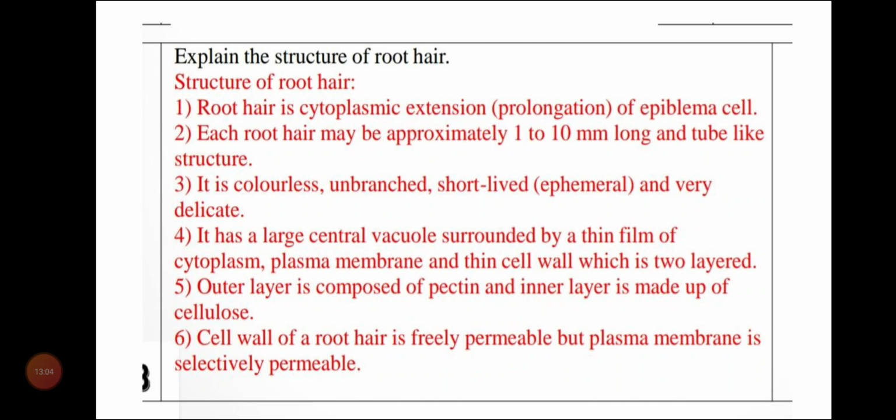Root hair is a cytoplasmic extension of epiblema cells. Each root hair may be approximately 1 to 10 mm long and is a tube-like structure. It is colorless, unbranched, short-lived and a very delicate part. Next, the root hair has a large central vacuole that is surrounded by cytoplasm, plasma membrane and a cell wall, which is 2-layered. The outer layer is made up of pectin and the inner layer is made up of cellulose. The cell wall of root hair is freely permeable, but the plasma membrane is selectively permeable.